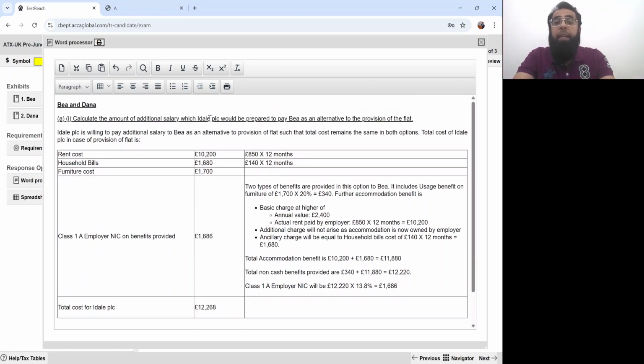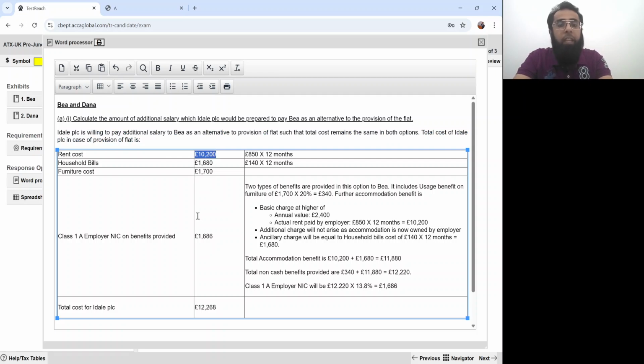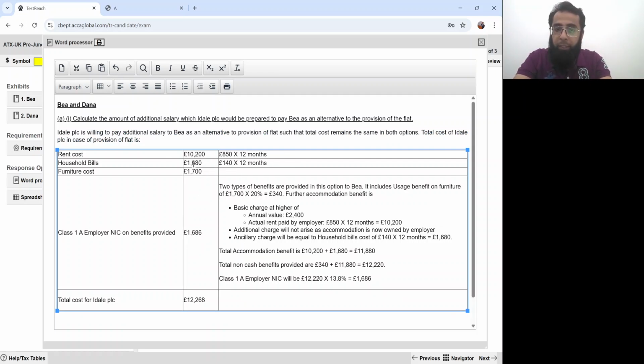See, Ideal PLC is saying that we will pay you additional salary such that our total costs do not exceed this. So if they are providing this flat, what is the total cost? They are paying this rent, household bills, and the furniture.